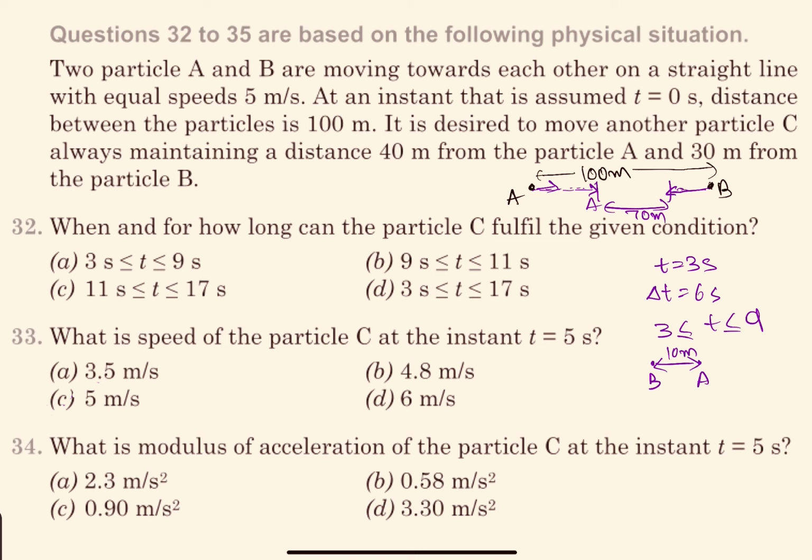So this will happen when? This will happen once they have met and then crossed each other, and now the separation between them should be 10 meters. So you can imagine this in the frame of A. Let's say B comes. B is right now at 70. So in the frame of A, B is coming, and this is t equal to 3 seconds, and B is coming with a speed of 10 meter per second, right? So when it will cross on the other side and the separation will become 10 meter again, how much time will that require? It will require 8 seconds, right?